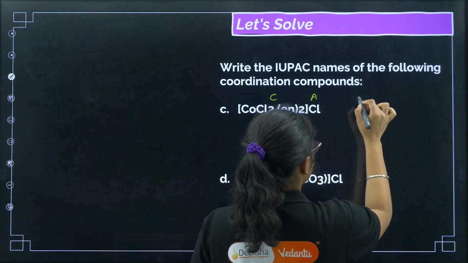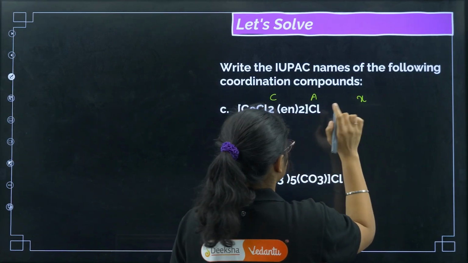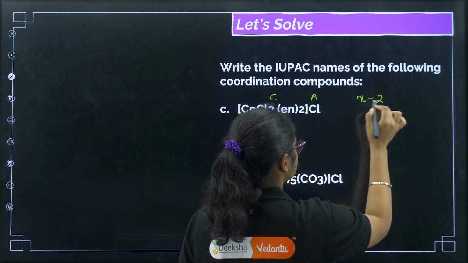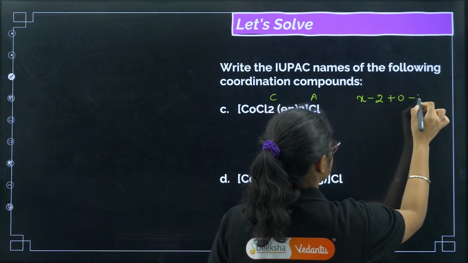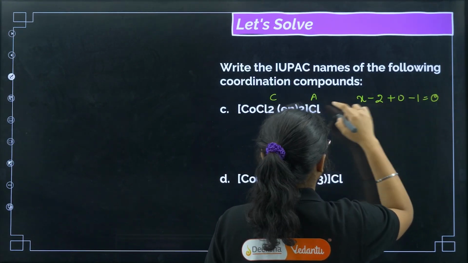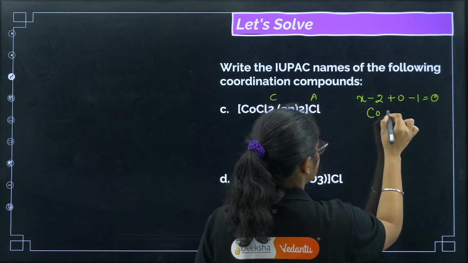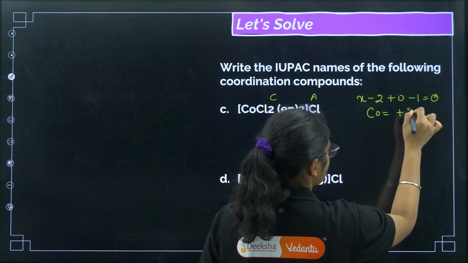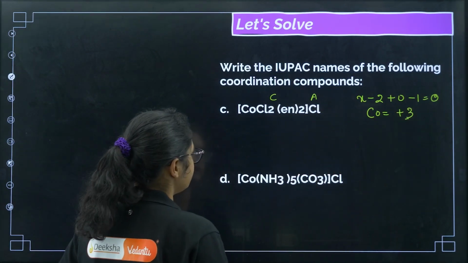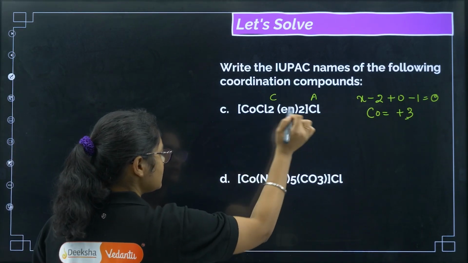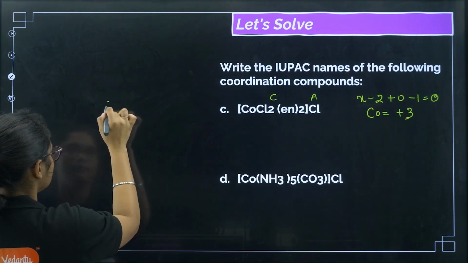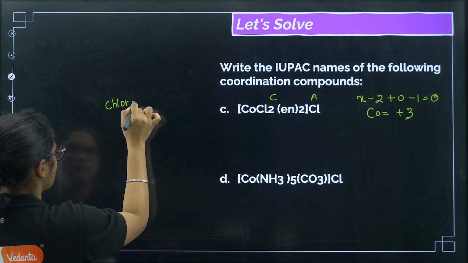So cobalt, let it be X. Cl2, each chlorine is -1, so it is -2. En is a neutral ligand, so +0. And then here it is -1. I'll get 0, neutral compound. What's the oxidation state of cobalt here? +3. Now in the cationic part, what are the ligands I have? One is chlorine, so I'll write chlorido.